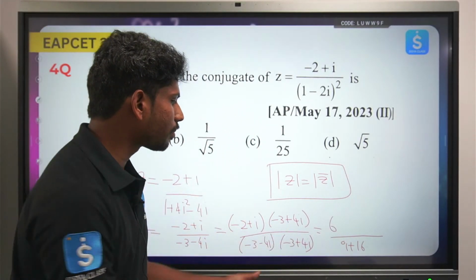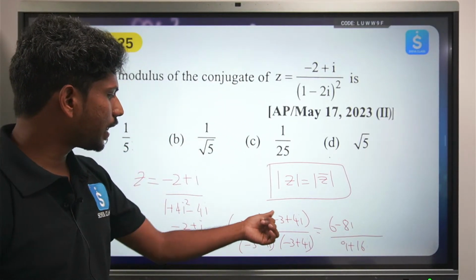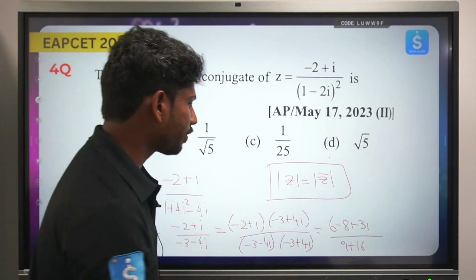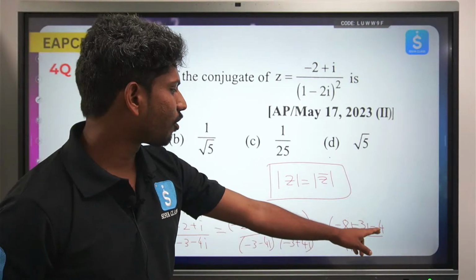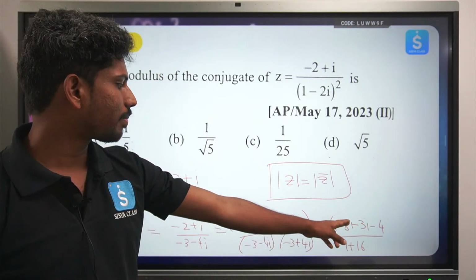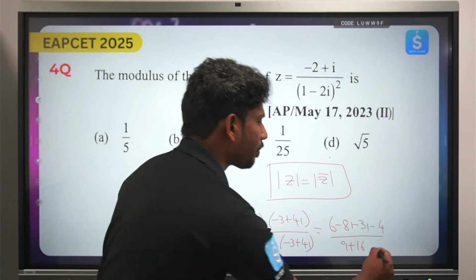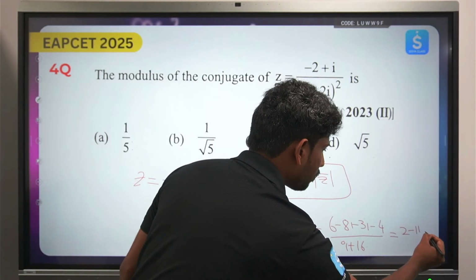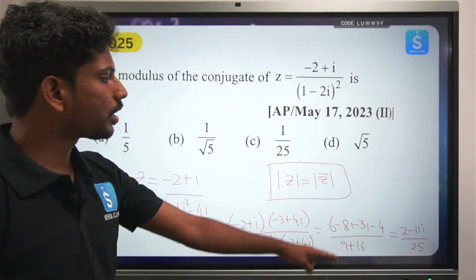So minus 2 into 4i, that will be minus 8i, and i into minus 3, this will become minus 3i, and i into 4i, it will become 4i square, which is minus 4. So we have 6 minus 4, 2, minus 8i minus 3i is nothing but minus 11i. So 2 minus 11i by 25. Okay, now we got the final answer to be this.